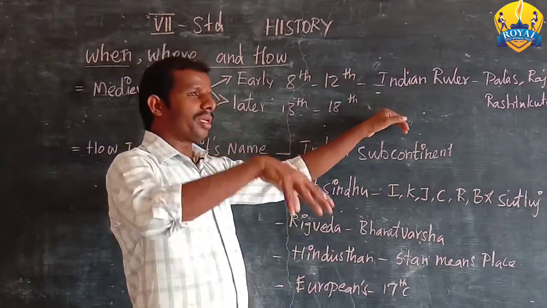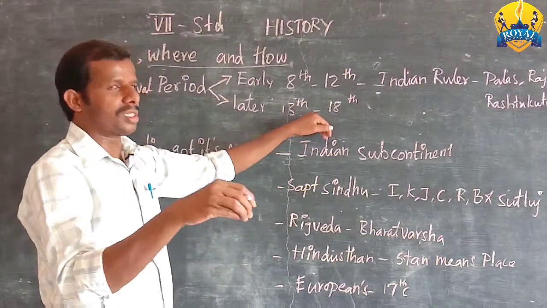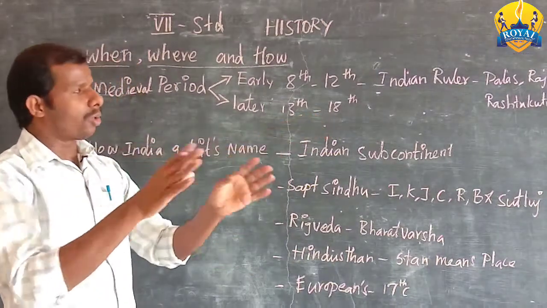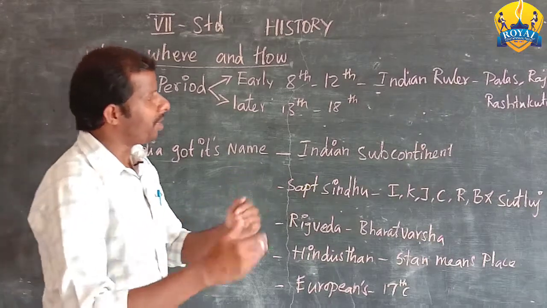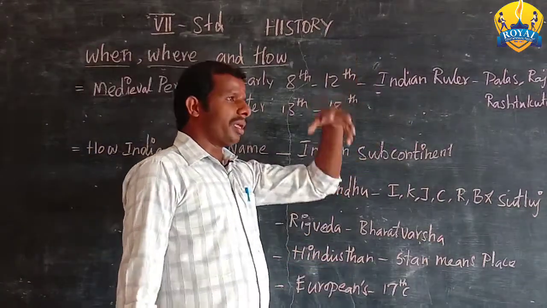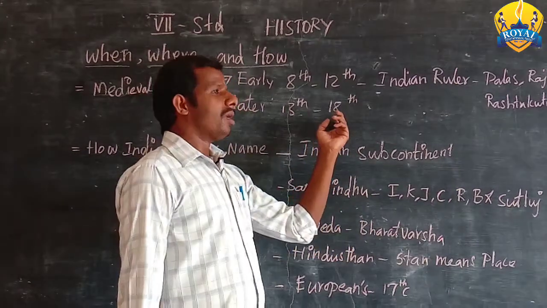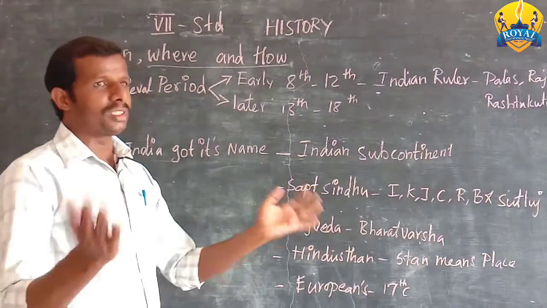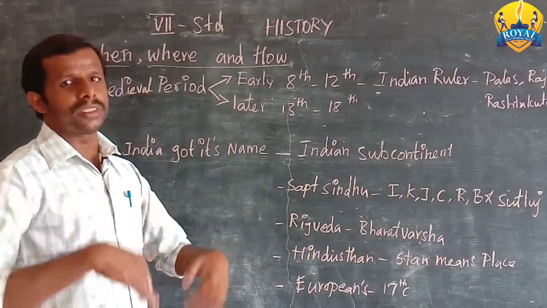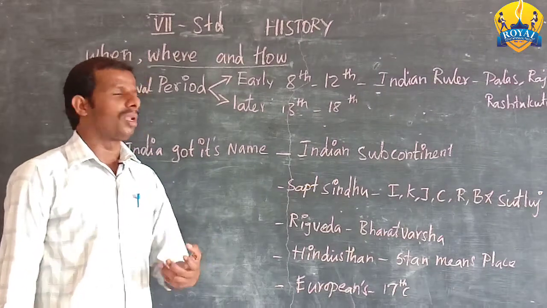During that time, some Europeans like the British, French and Dutch also occupied some parts of India. Later they influenced and dominated, and became the rulers after the later medieval period. So this many changes occurred in our history in the medieval period.